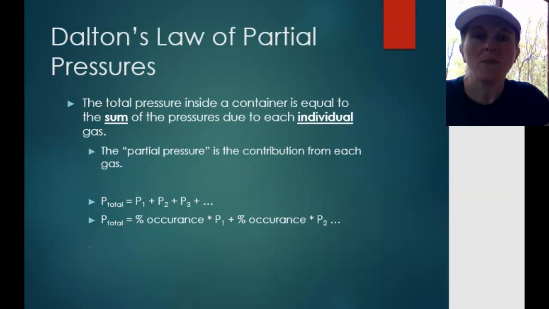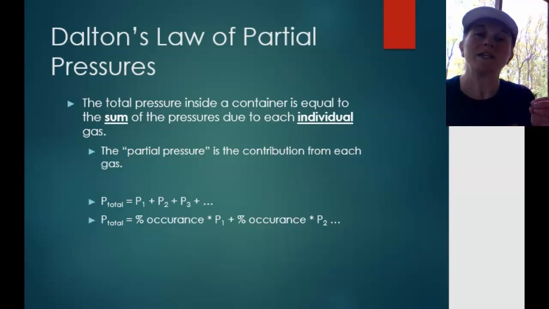So Dalton's law of partial pressure is really easy. It's basically that you're adding up all the individual pressures that you find inside a container. So let's say we have a container that is filled with carbon dioxide, oxygen, nitrogen, maybe some helium.